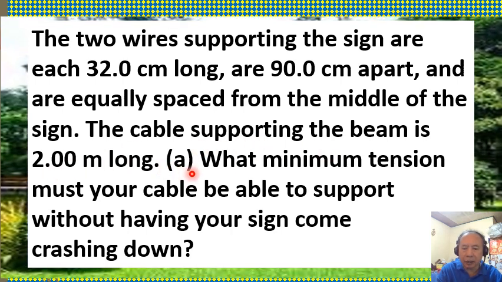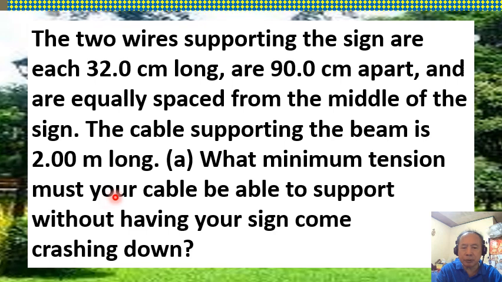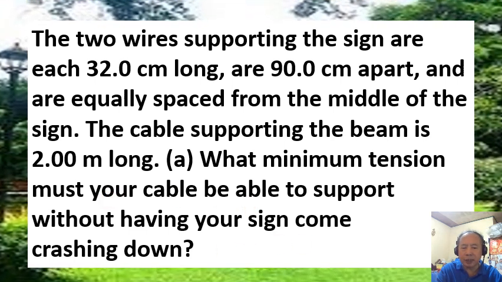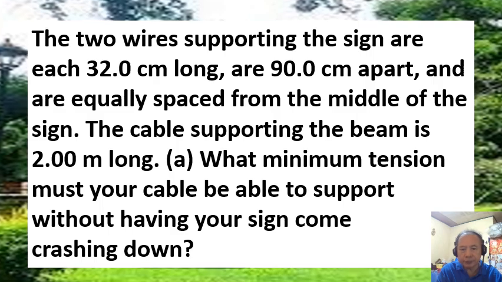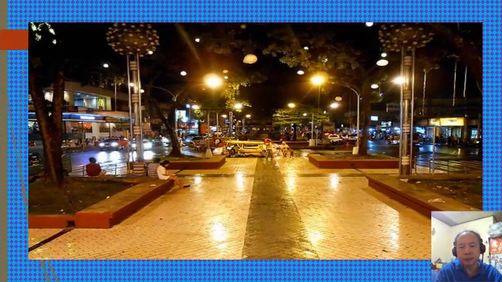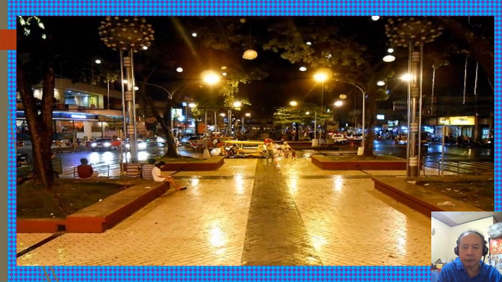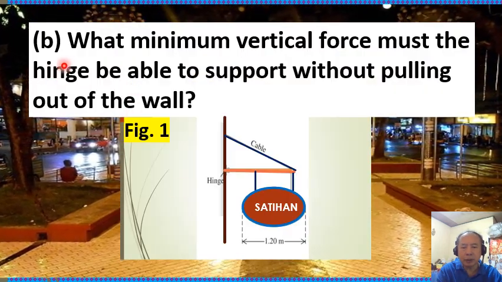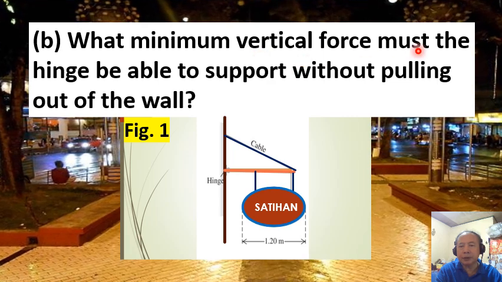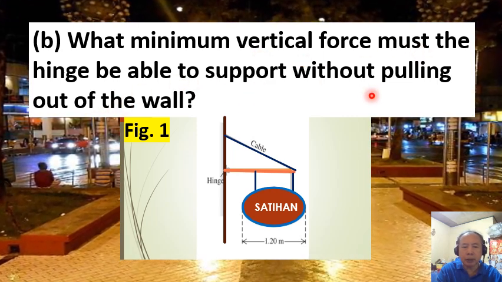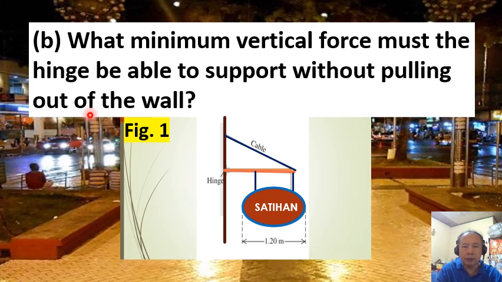Question A: What minimum tension must your cable be able to support without having your sign come crashing down? And question B: What minimum vertical force must the hinge be able to support without pulling out of the wall?